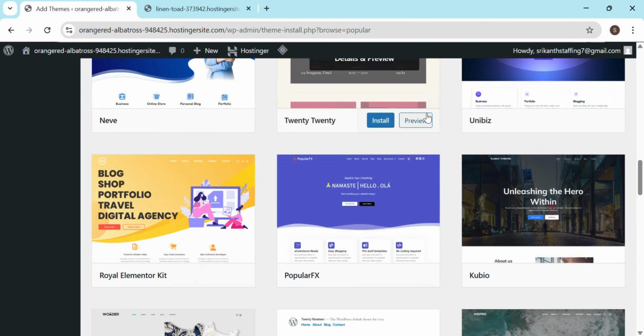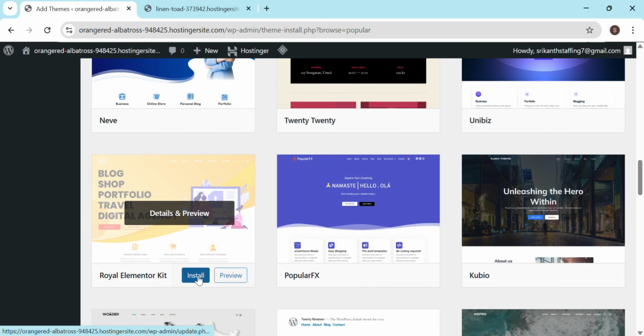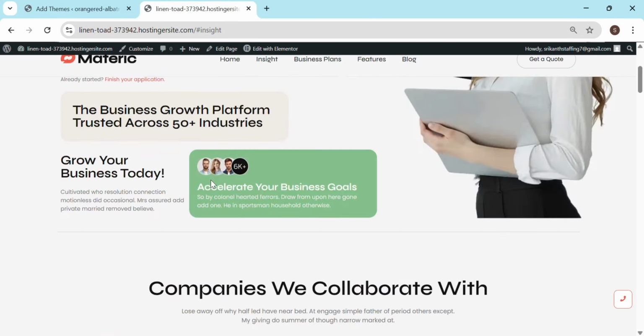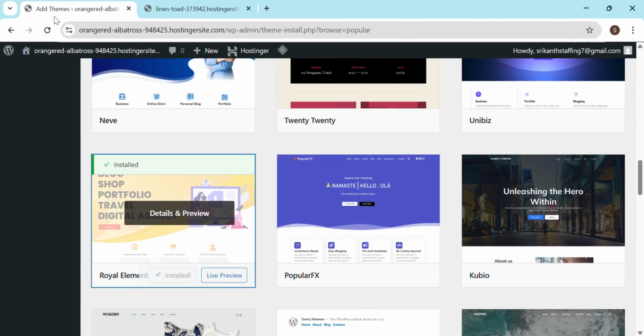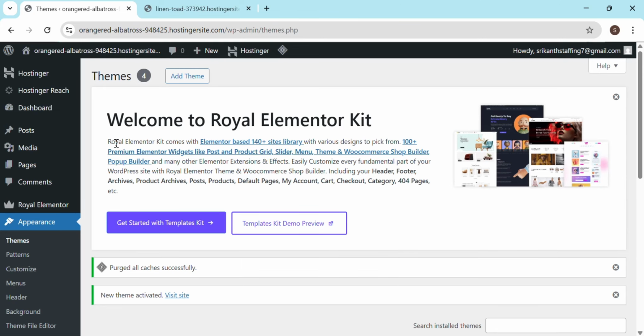So to make sure you're having a good website and easy access to it, or to easily start a website, I'll go with this Royal Elementor Kit theme. And we have built this website on Royal Elementor itself, free of cost. So once you have installed this, we will activate it. Okay, activated. Now this is saying welcome to Royal Elementor.